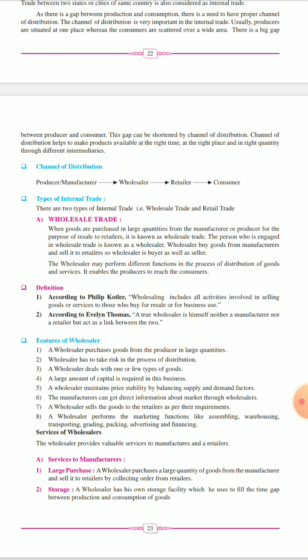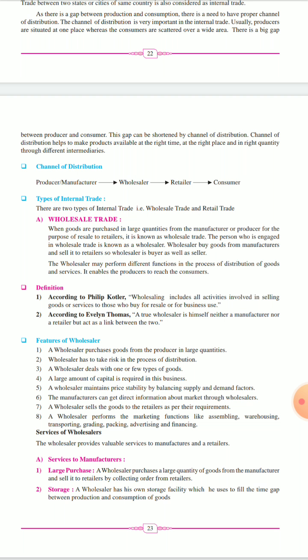Okay, second is the wholesaler has to take the risk in the process of distribution, because distribution कहाँ से start होगा, only when the wholesaler buys it in a large quantity. Okay, so he will take the risk in the process of distribution because he will buy it in a large quantity. If something goes wrong, then he has to bear the loss. Okay, because he will bear the loss in a huge amount because he will buy it in a large quantity.